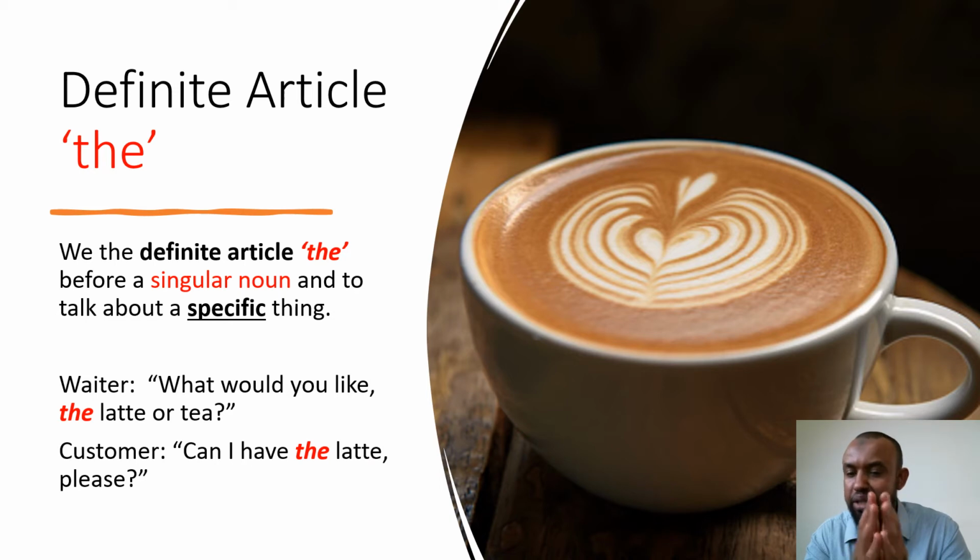Okay. Now we also spoke about the second indefinite article, which was an. And we said that we use the indefinite article an also before a singular noun. So we put that before a singular noun, but we do not begin the singular noun with a consonant. We begin the singular noun with, what do we begin with? We begin with a vowel letter, and we gave the example of, do you remember, an electrical engineer.